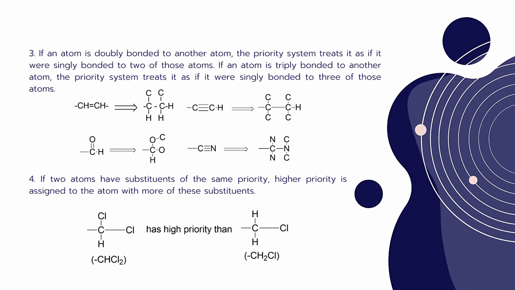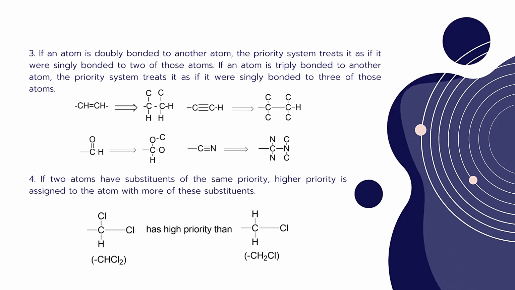The fourth point discusses that if two atoms have substituents of the same priority, higher priority is assigned to the atom with more of these substituents. So according to the fourth rule, if a carbon atom has more substituents, that group is given the higher priority. In this example, carbon is attached to two chlorine atoms.